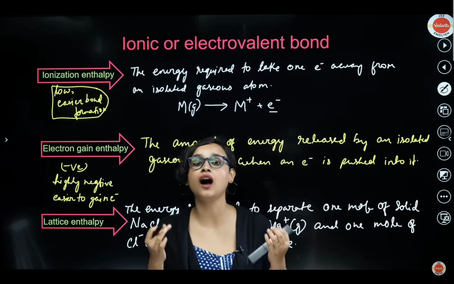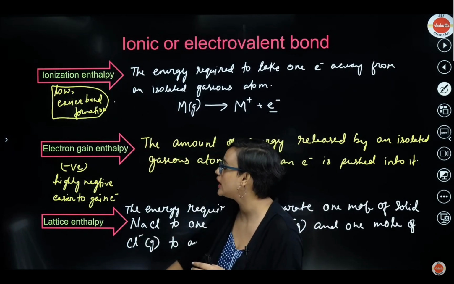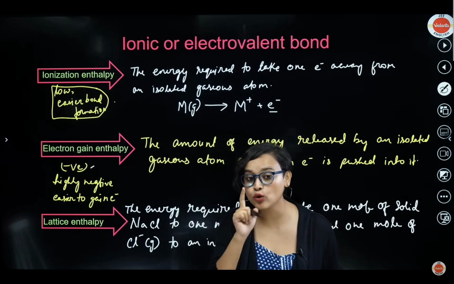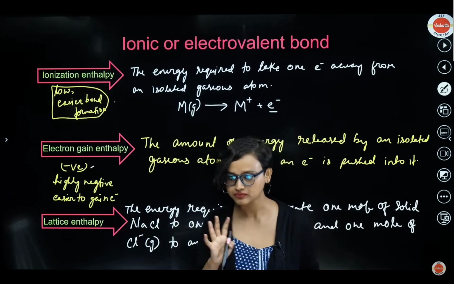So what did I say? Obviously, the ionic bonds will be formed more easily between the elements which have comparatively low ionization enthalpy and highly negative electron gain enthalpy. Only then it will be easier to form the bond basically, right? Okay. Get my point? Great.